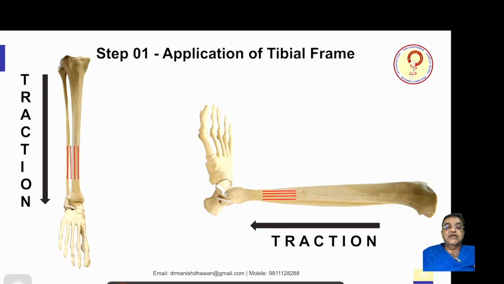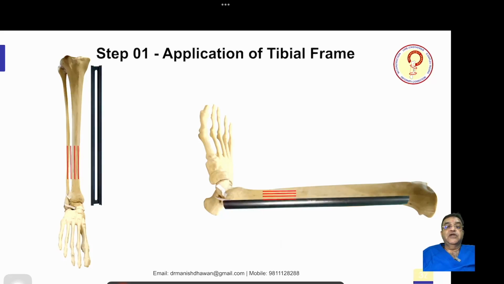Basically, this fracture is at the junction of upper 2/3 and lower 1/3. So the joint line has no fracture. Now once this is done, you take the LRS rail. Now you have to put 3 templates over it. Templates are the white structures which guide us to put the pins.